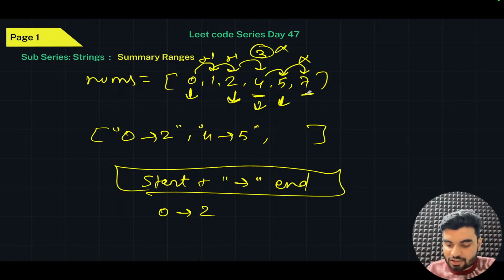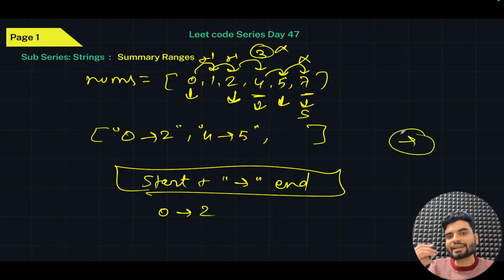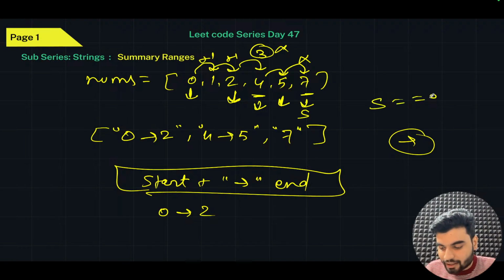You have to check for the 7 as well. Your start will come at 7. Start is here, your end is also here. If your start and end are pointing to the same place, what do you have to do? You don't have to add this arrow sign. You will directly post it by converting it into a string. So basically 7 will be directly posted and made a string, when the start is equal to the end.